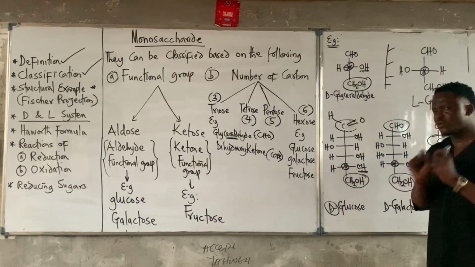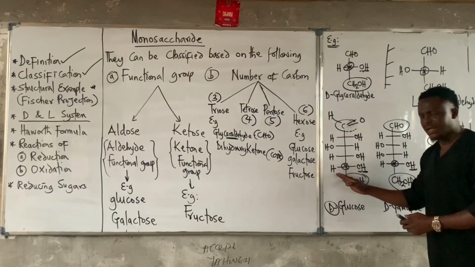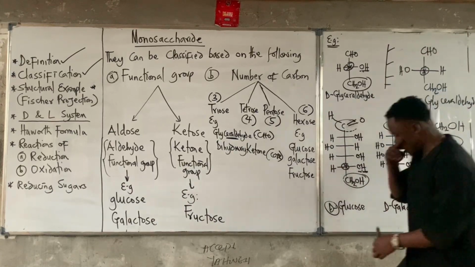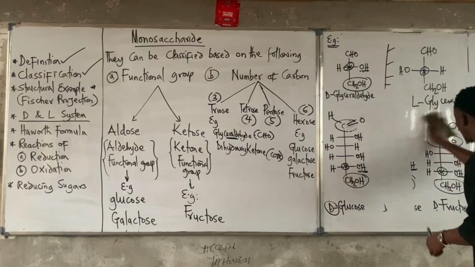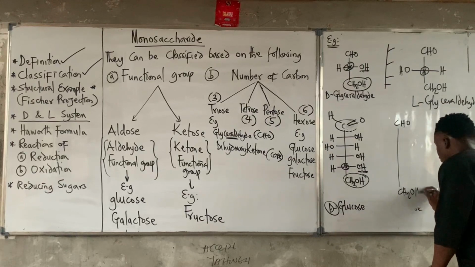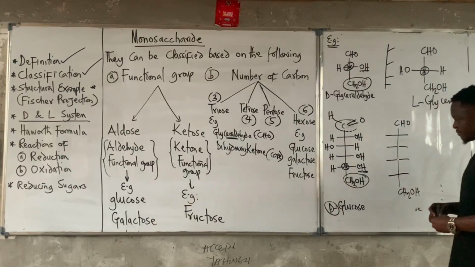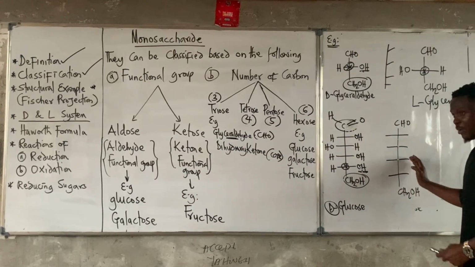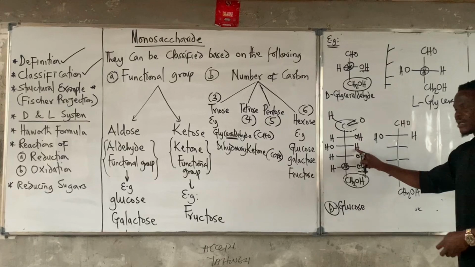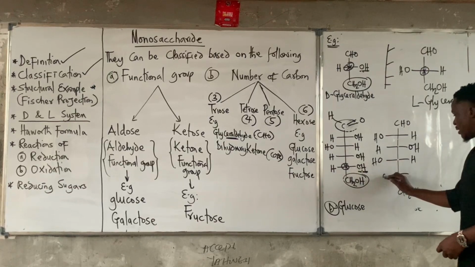And how do I get my L? You don't adjust just this carbon alone to get your L. If you must get your L, you take the mirror image of this so that everything on the right hand side goes to the left, and that gives you the L. Now, let's take an example of L-glucose. Now, this is going to be 1, 2, 3, 4, 5. Now, look at this. The right hand side of this on the mirror will go to the left. So this one has OH on the right, OH will now be on the left, and H on the right. This one has H on the right, H will now be on the left. So this becomes this, and this becomes this.